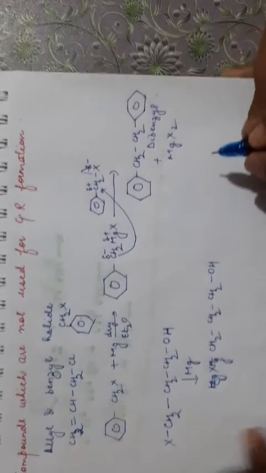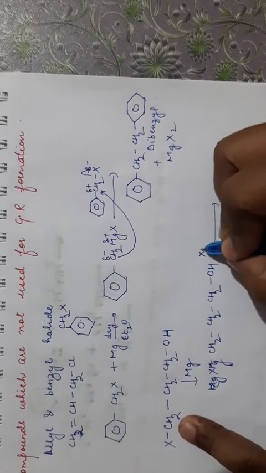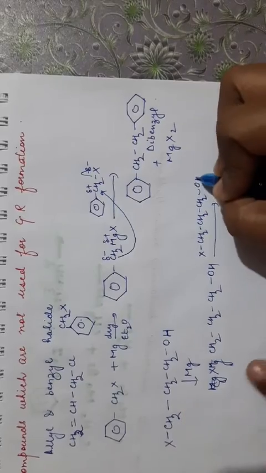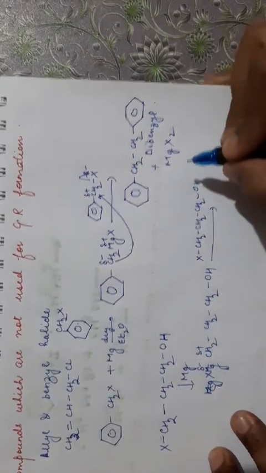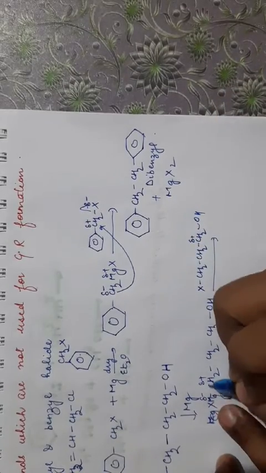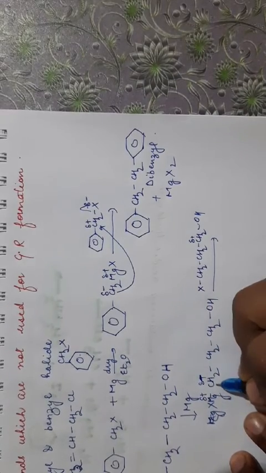Clear? Now this MgX will again react with this compound CH2OH. What will happen here? This is partial positive, this is partial negative.